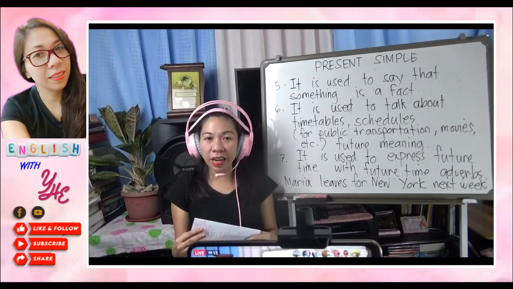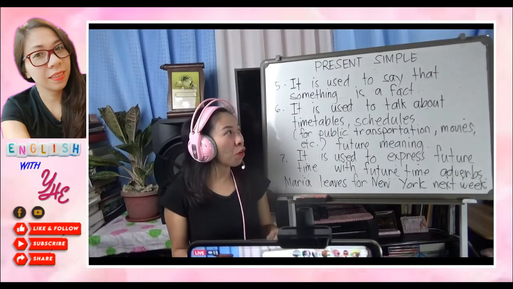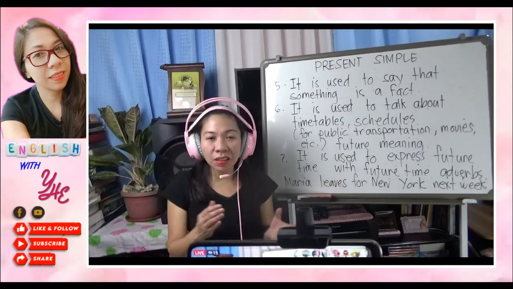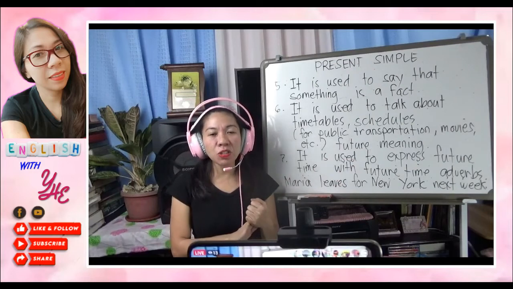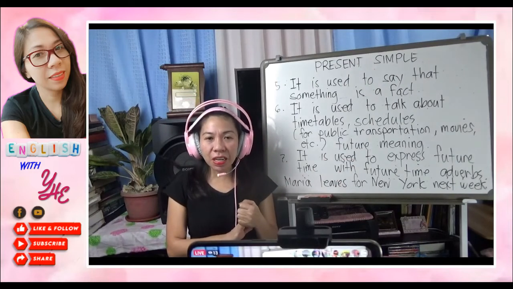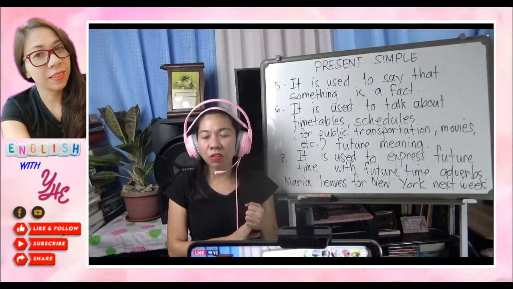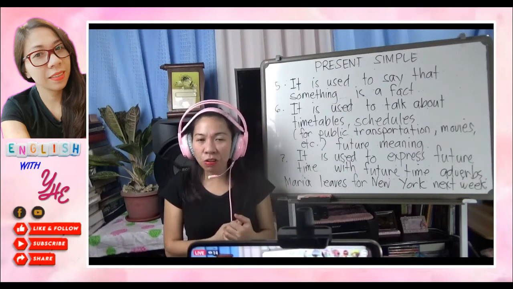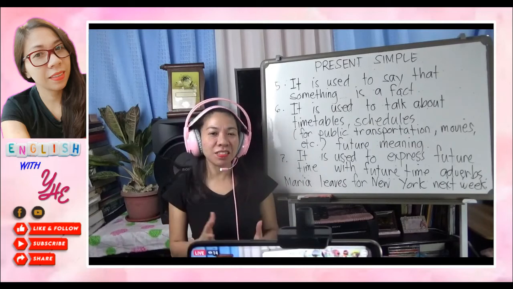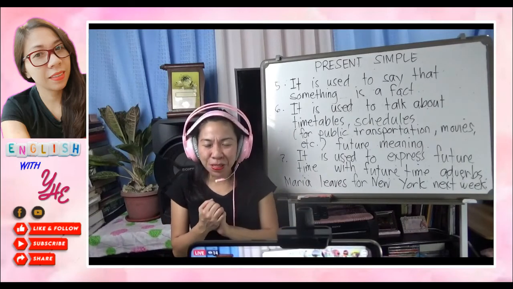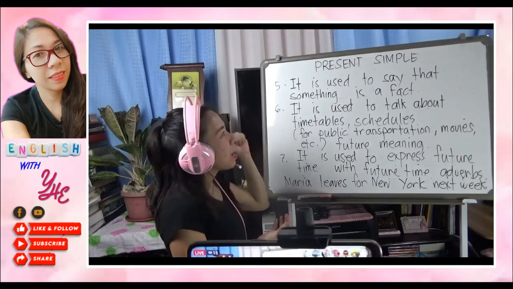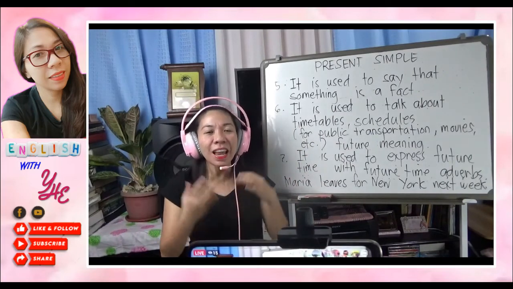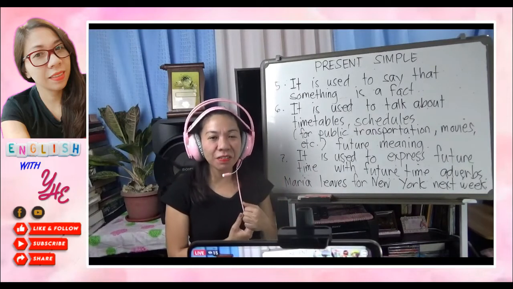So before we end our program, I want you to focus on our lesson. To sum it up, our present simple is always our guide for our everyday living. So please don't forget that living nowadays might be difficult, but I do believe that God will give us knowledge to overcome all of these trials, and we have to be positive. Our life might be complicated, but there is always simplicity in our life, and that is the love of God. So with the love of God, everything will be possible and everything will be simple.